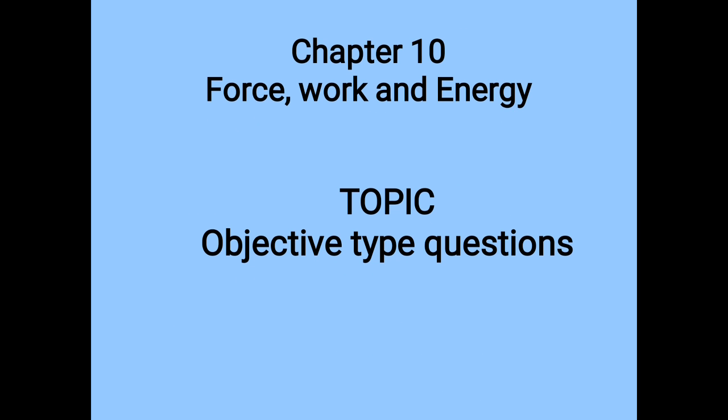And also you have studied about simple machines. Devices that make doing work easier are called simple machines. The various simple machines are lever, pulley, wheel and axle, inclined plane, screw, and wedge. So, students, let us start. Today's topic is objective type questions.